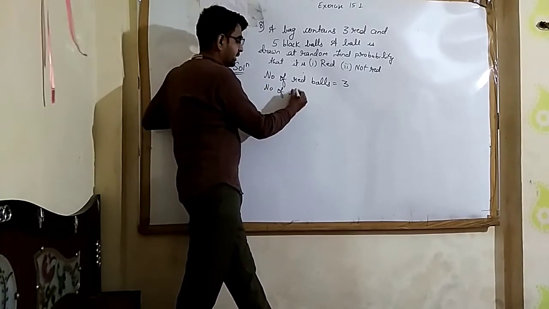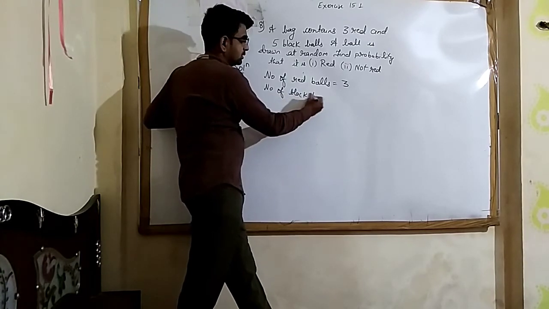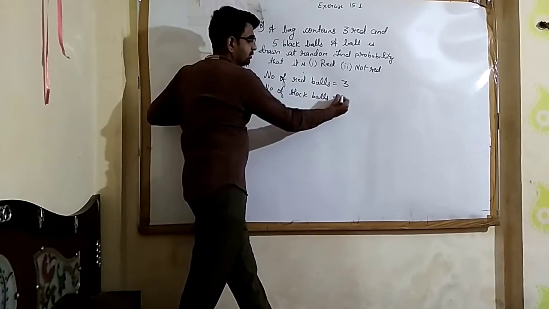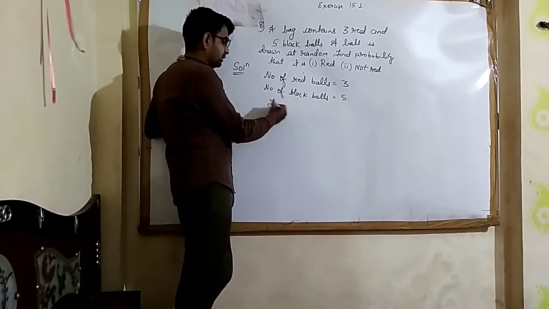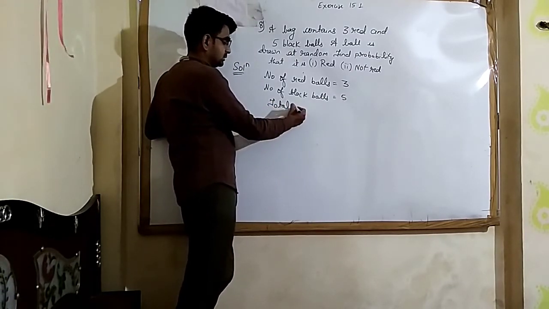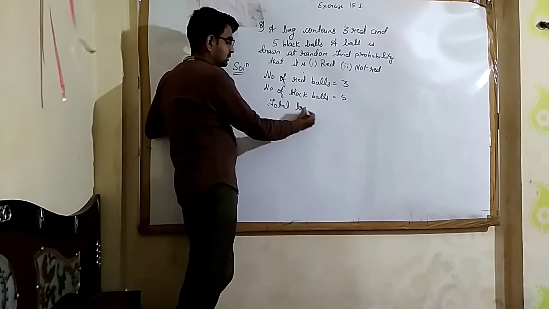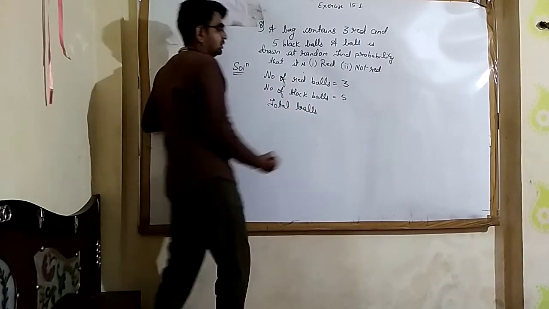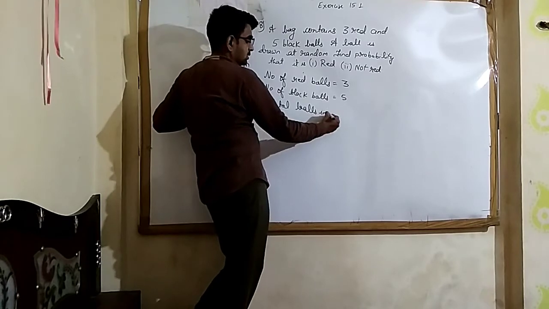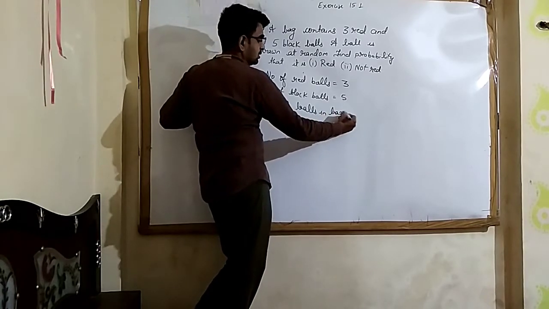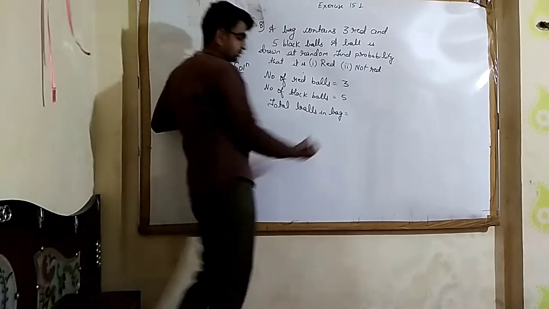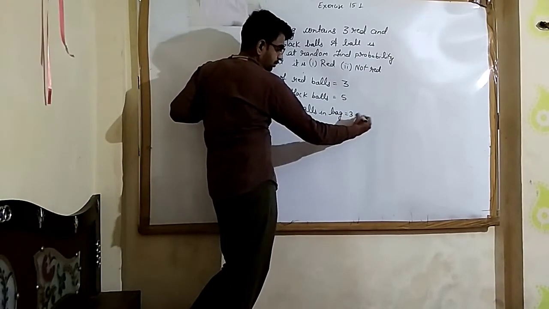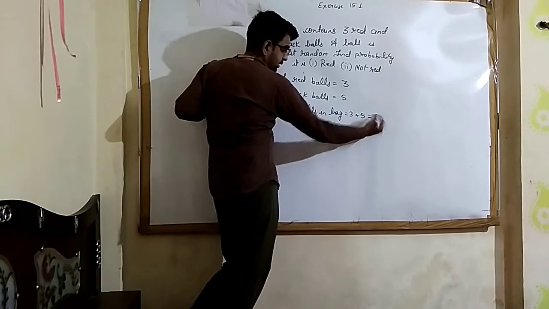Number of black balls we have is 5. Now what will be the total balls? Three red and 5 black, so total 3 plus 5 is 8.